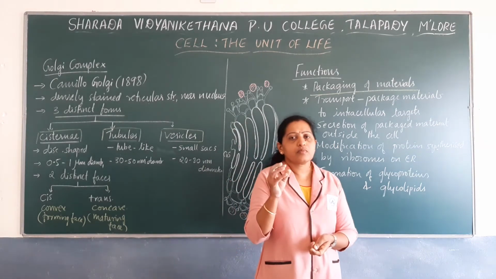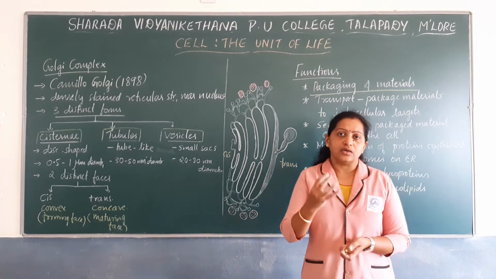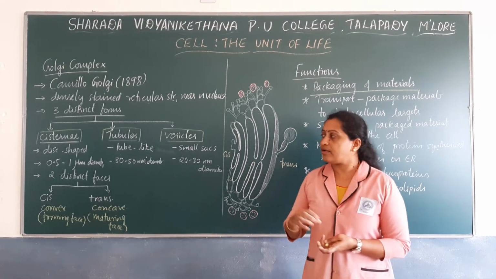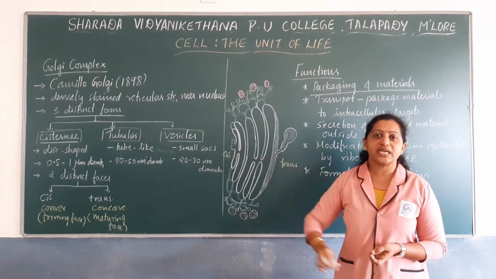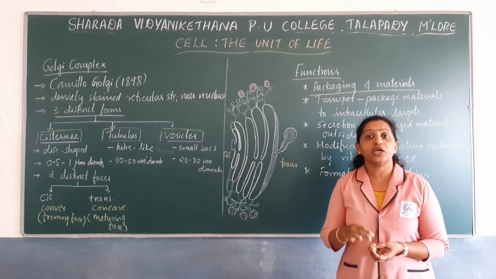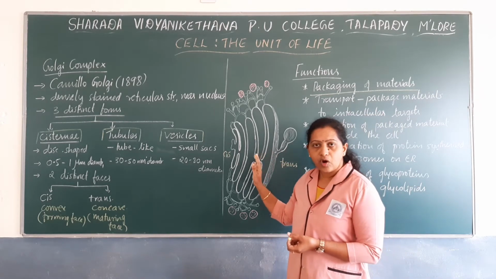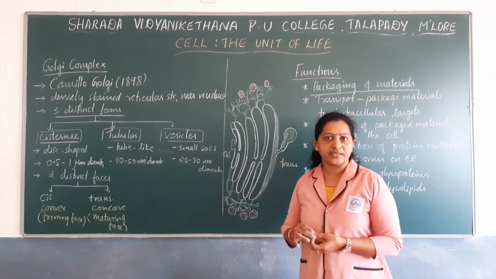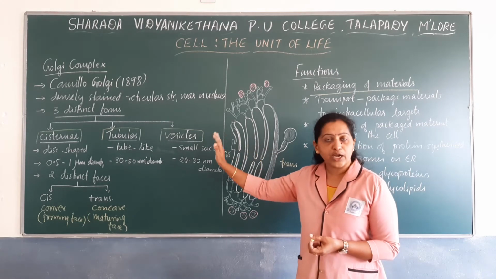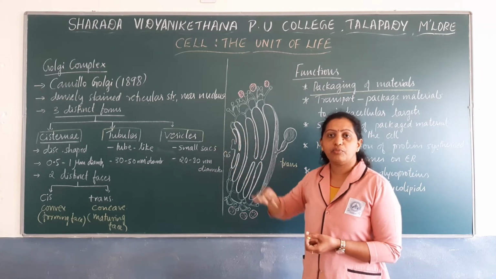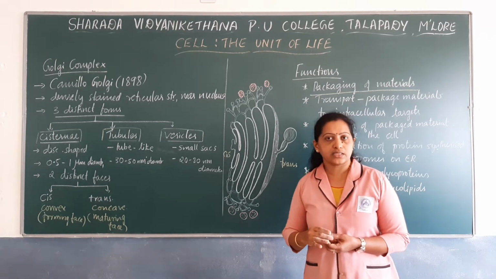Then, once the Golgi complex receives the products, usually this Golgi complex is associated with endoplasmic reticulum. They are connected to endoplasmic reticulum. We know that they are the organelles associated with the endomembrane system. So the Golgi complex is connected to endoplasmic reticulum, and you know that in endoplasmic reticulum, particularly in rough endoplasmic reticulum, protein synthesis takes place.